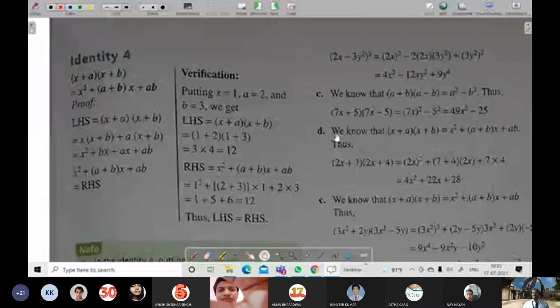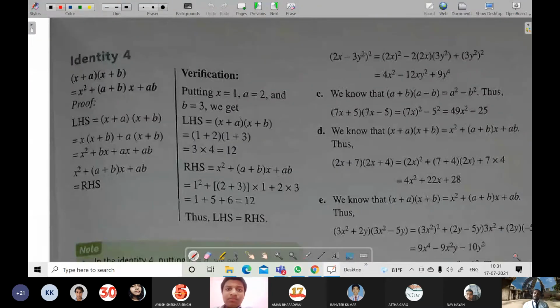That is (x + a)(x + b) = x² + (a + b)x + ab. This is also multiplication, nothing other than that. You can see x multiplying x + b and a multiplying x + b, so it becomes x² + bx + ax + ab. Here a and b are considered constant terms, so x is taken common and it becomes (a + b).